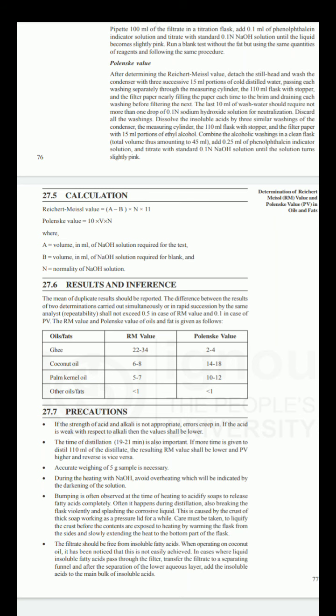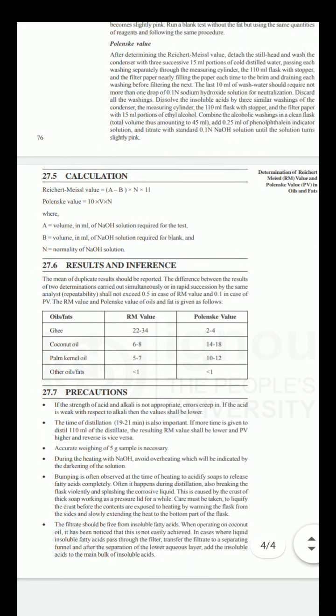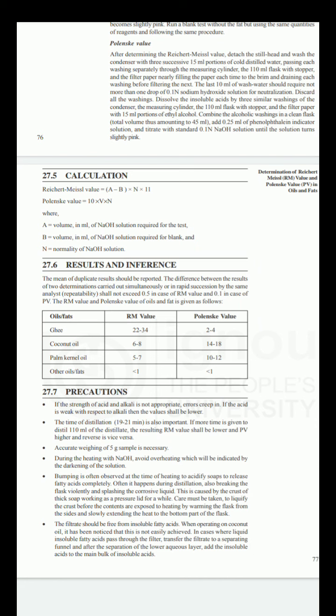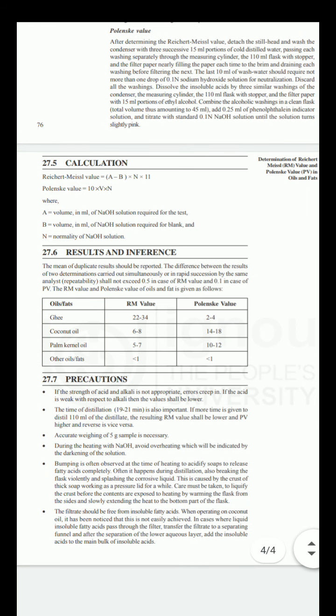B is the volume in ml of NaOH solution required for the blank, and N is the normality of the NaOH solution. 11 is the factor. So the calculation formula for Reichert-Meissl value is (A minus B) into N into 11, where A is for the fatty acid test, B for the blank, and N for normality of NaOH solution.